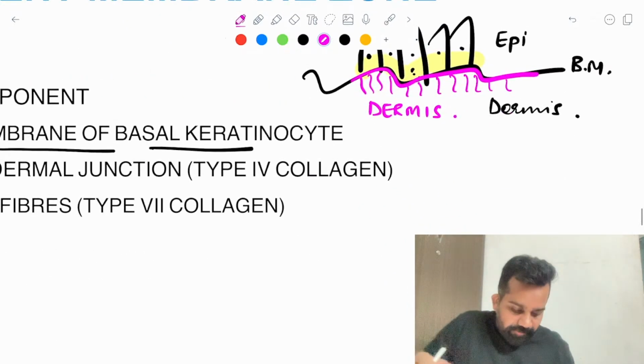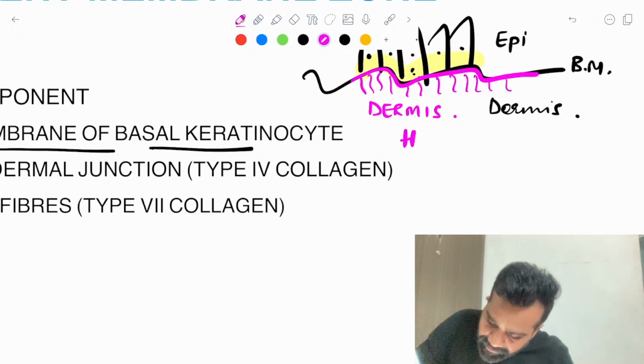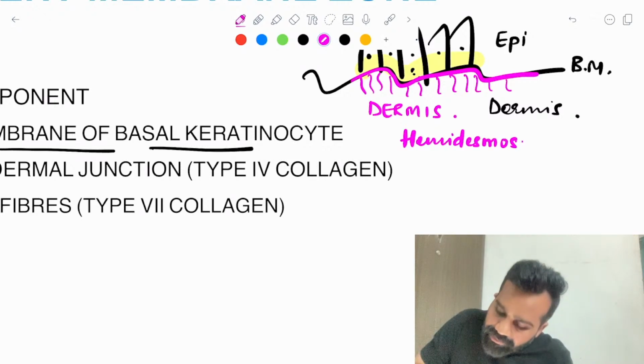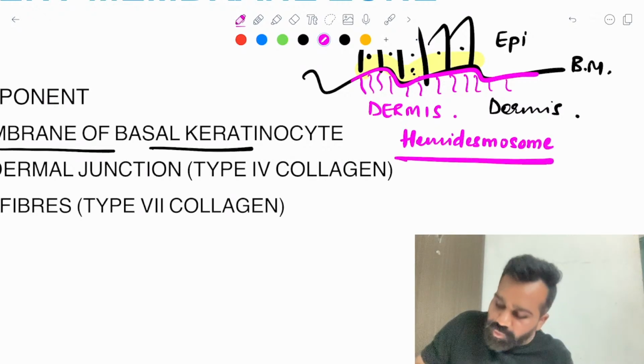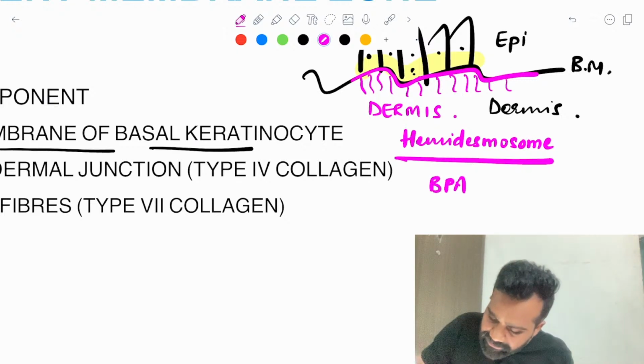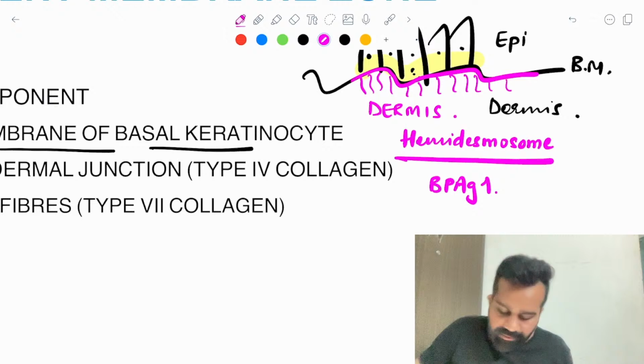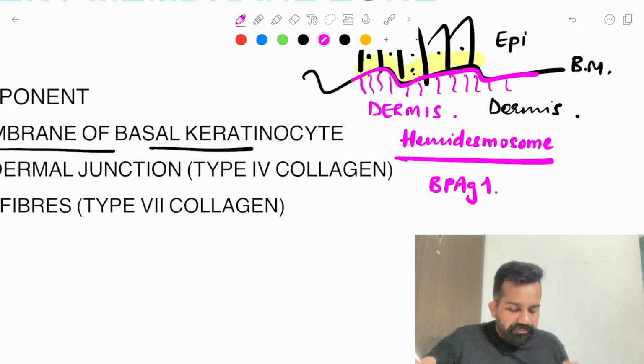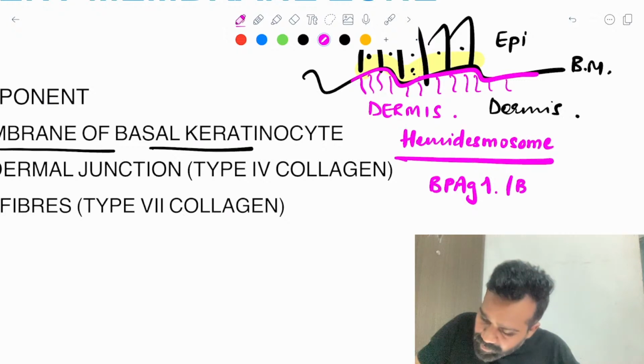And in this we have one important protein, which is the hemidesmosome. In some diseases this is known as BPAG1 and BP230.